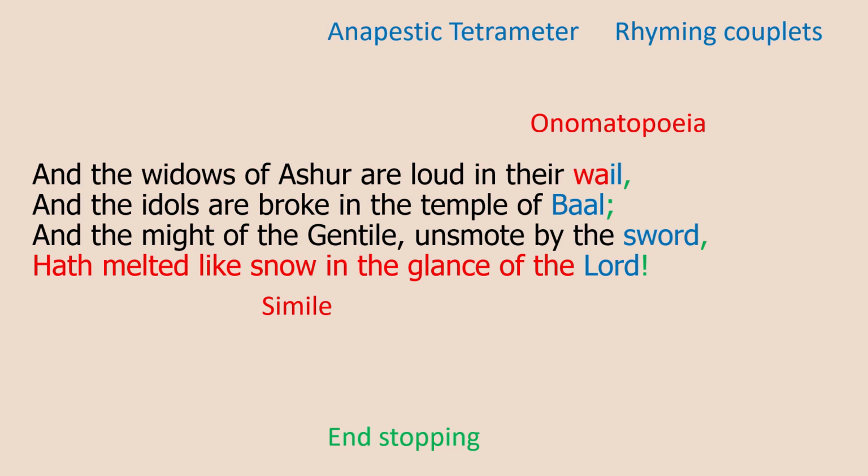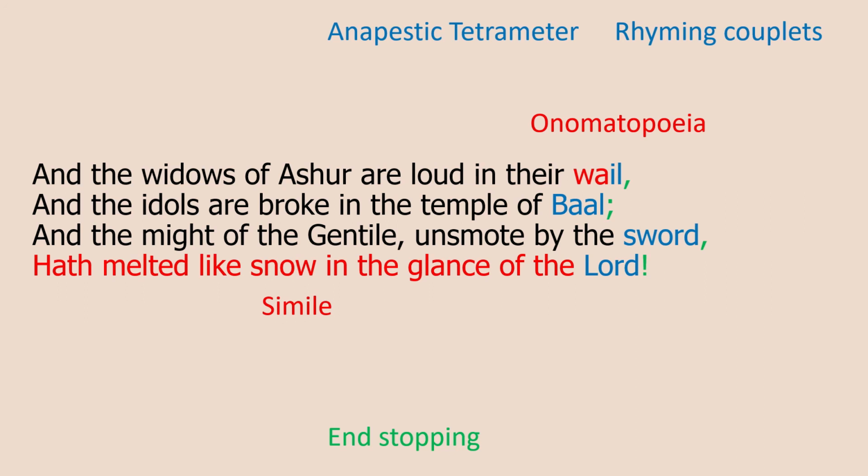that existed for thousands of years, that conquered a fair chunk of the Middle East and the Mediterranean and Africa, is all but defeated. Compare this simile in the final line to the simile we see in the very first line. The Assyrians came like a wolf in the fold. They were wolf-like, they were violent, they were powerful. The final line of the poem, the Assyrians have melted like snow in the glance of the Lord. They're dead, they're no more.